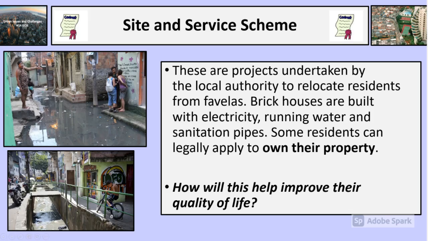In the sixth box, we have sites and service schemes. These are local projects undertaken by the local authority to relocate residents from favelas. Brick houses are built with electricity, running water and sanitation pipes, and some residents can now legally apply to own their own property. So how would this help improve their quality of life if they're no longer paying rent and if they actually have running electricity and water in their houses?